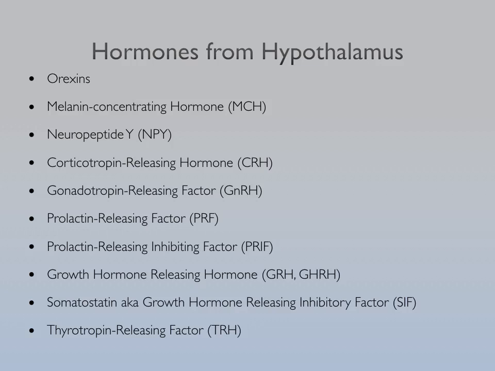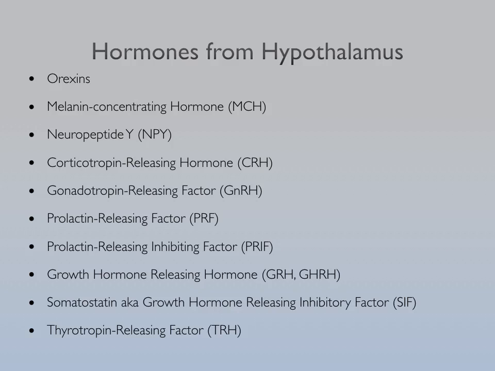In terms of hormones that we see coming from the hypothalamus, we have orexins, which are going to be a class of hormones that are responsible for regulating feeding processes by changing dopamine and serotonin levels. We have melanin concentrating hormones, which is going to be involved with melanocyte stimulating hormone. We have neuropeptide Y, which is a regulatory neuropeptide.